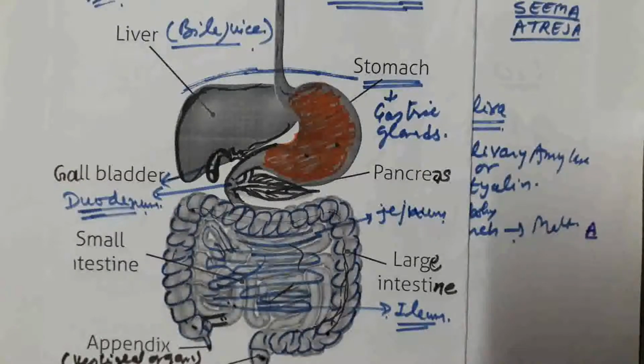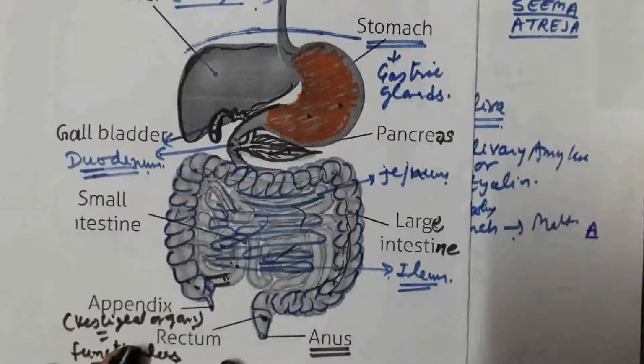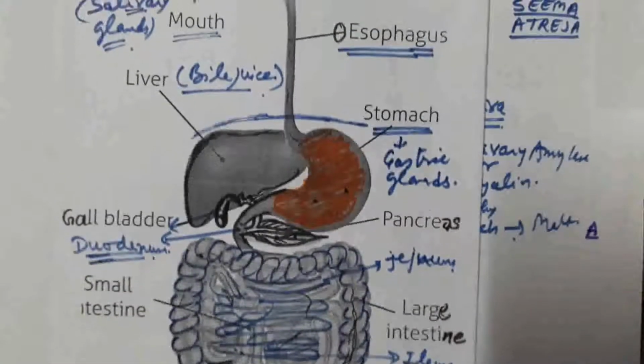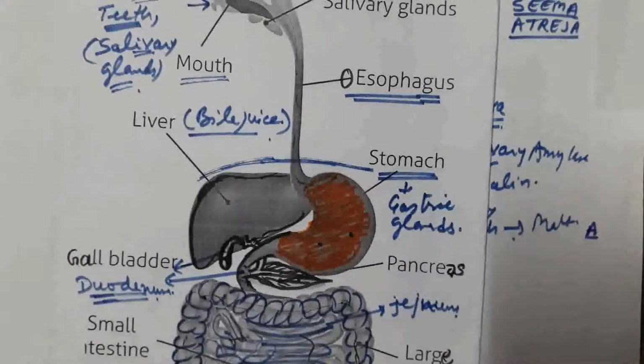In the wall of the small intestine there are blood capillaries. So digested food enters inside the blood capillaries. Blood takes this food material to every cell of the body, and cells utilize the absorbed food material according to their need. This is known as assimilation. And the last step is egestion. Undigested waste is released outside through the anus. So this is the holozoic type of nutrition in the case of human beings.